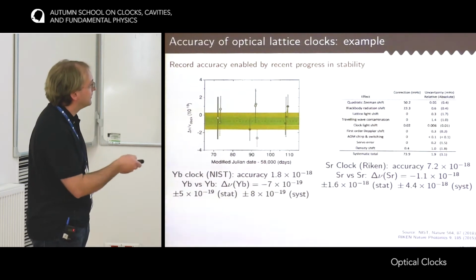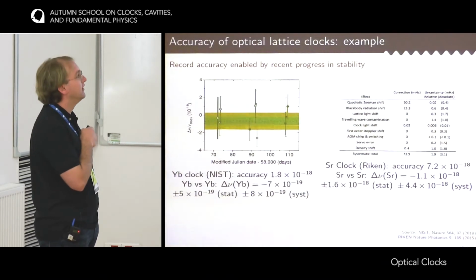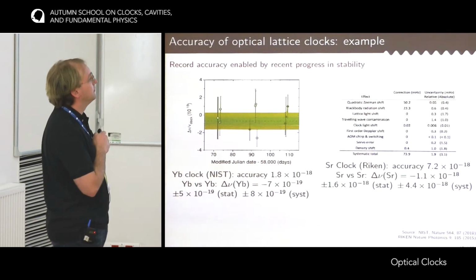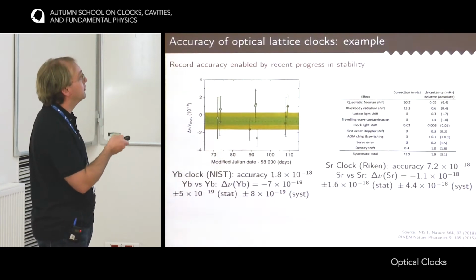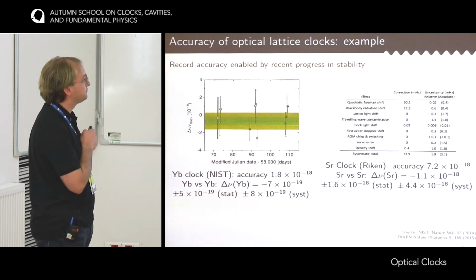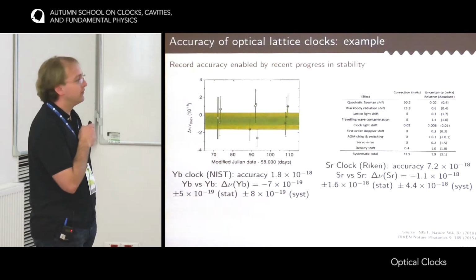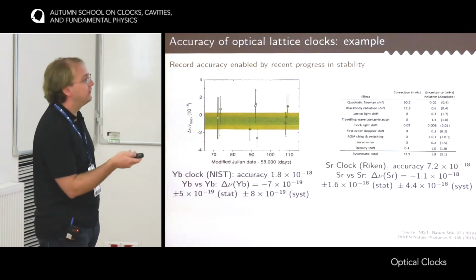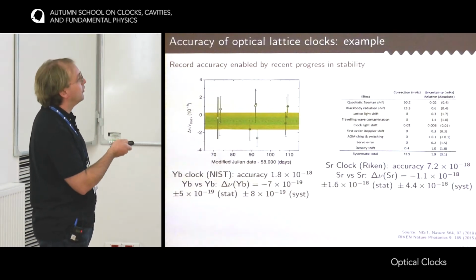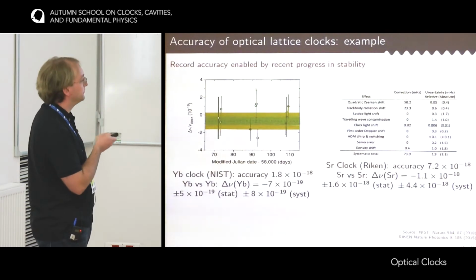To achieve this result, it's necessary to estimate all the perturbing effects that can move the frequency of the clock, and that's the aim of the accuracy budget: going through all these effects and trying to evaluate them. This is what I'm going to do with you in the next slides, but I will not give you more numbers than that. My point is just to go through the physics of the effects. If you want numbers, remember that all the systematic effects in these clocks are now estimated at 10⁻¹⁸ or below.